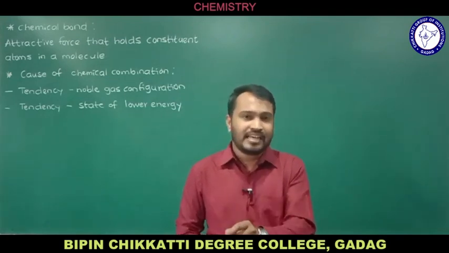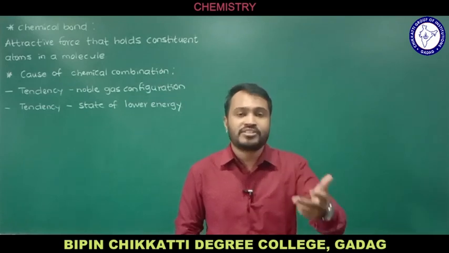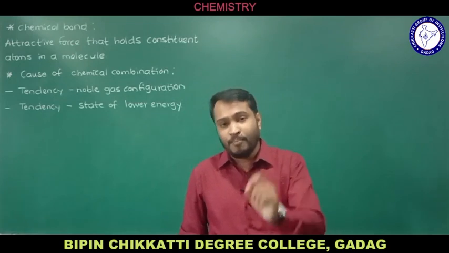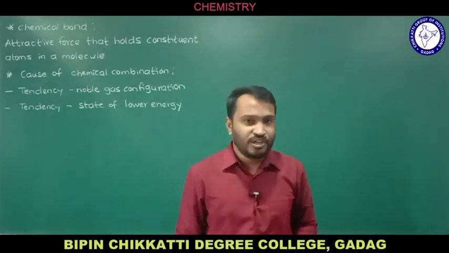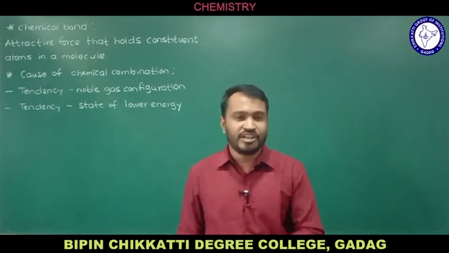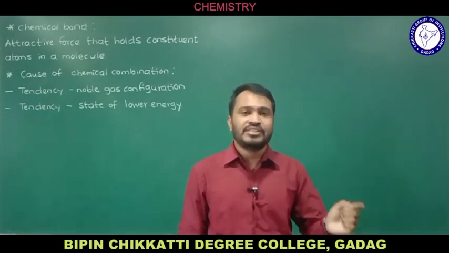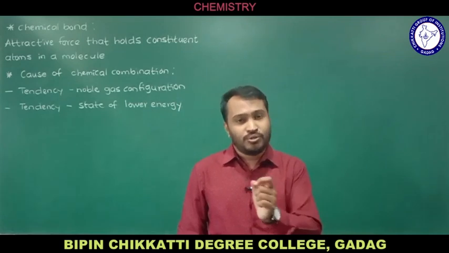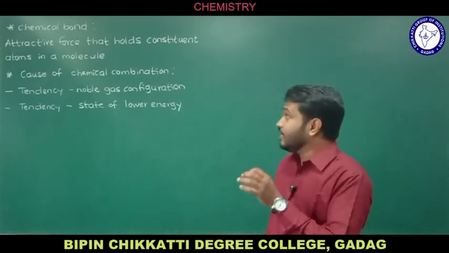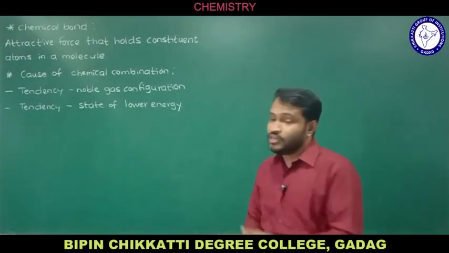Because of these two reasons, atoms combine to form a molecule. The first one is the tendency to acquire noble gas configuration. The second one is the tendency of an element to attain the state of lower energy. Because of these two reasons, the atoms will combine and we are going to get a molecule.